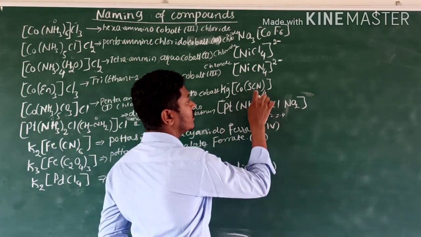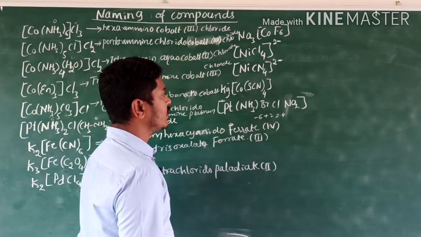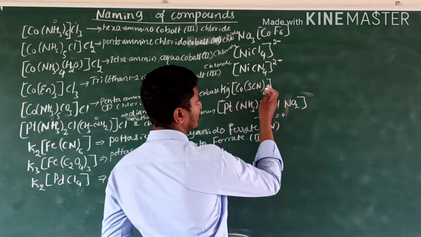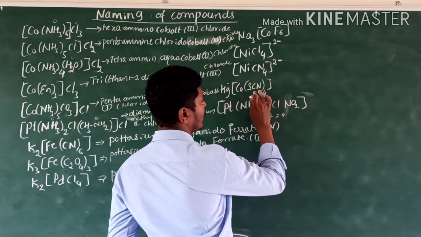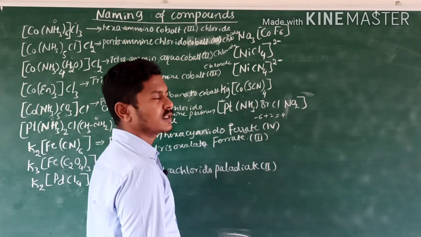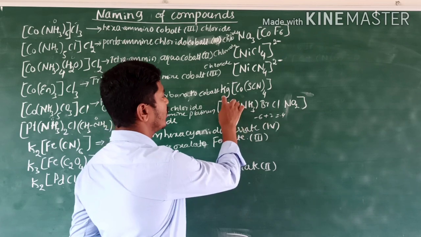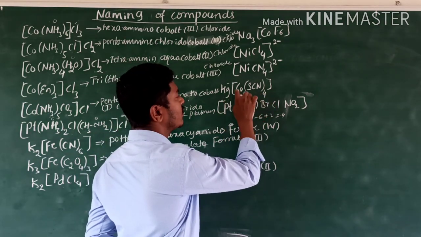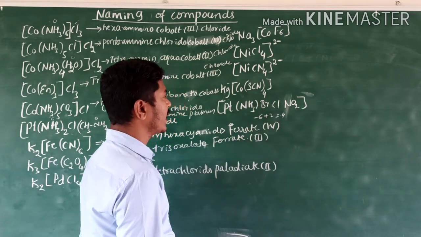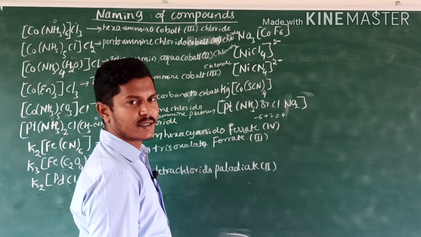Cobalt, it's isocyanate or thiocyanate. For this, tetrathiocyanato, mercury tetrathiocyanato, that is N related, N is bonded to the cobalt, cobaltate.